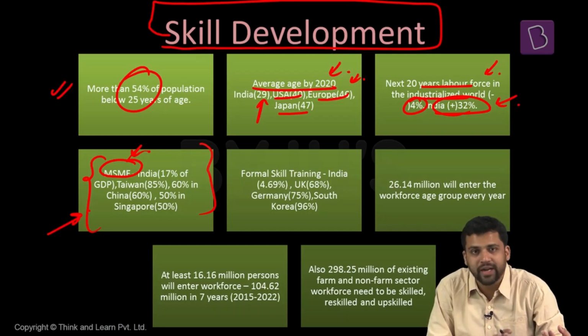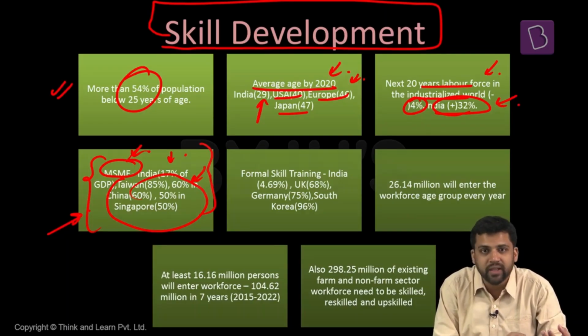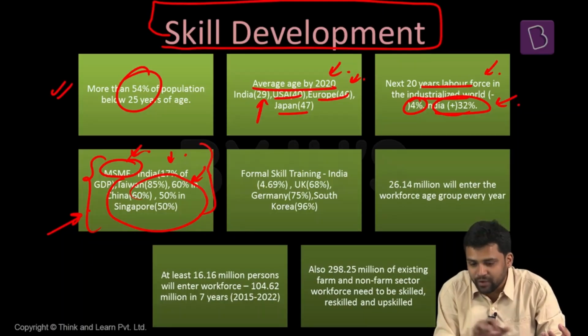Now, how much do they contribute to India right now? Just 17% of our GDP comes from micro, small, medium enterprises. But in countries like Taiwan and China, in Taiwan, 85% of the GDP is coming from MSMEs. In case of China, 60% is coming from MSMEs. Now, these are industries which can take up labor, and they are huge in these countries. But in case of India, it is very small. So this is also going to be a challenge. Where are we going to accommodate our labor force?